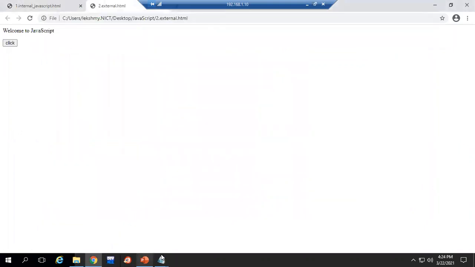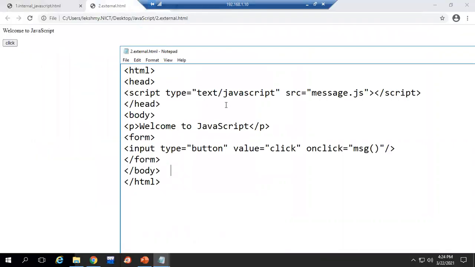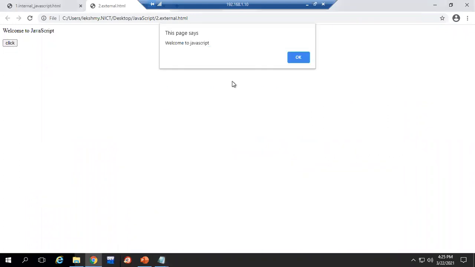So you can see here in our HTML file, we have given it like this. A paragraph was there, so I got welcome to JavaScript, and see, a button is created. The button name is nothing but the value we have typed here, click. Now if I just place the mouse over the button, nothing will happen because we have given the event for click. On click, we have told it. So when I click here, see, we got a pop-up message like this. This page says, welcome to JavaScript.